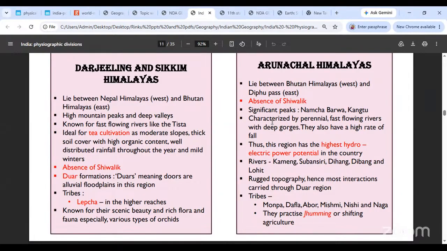Now it is characterized by perennial fast-flowing rivers with deep gorges. Once again, you find steep slopes and high peaks, so the rivers flow very fast because clearly they come down from very steep slopes. Okay, and there are deep gorges. So there is a high rate of fall. If clearly these are the conditions, then you will find the greatest hydroelectric power potential in the country over here. Okay, and the various rivers over here will be coming.